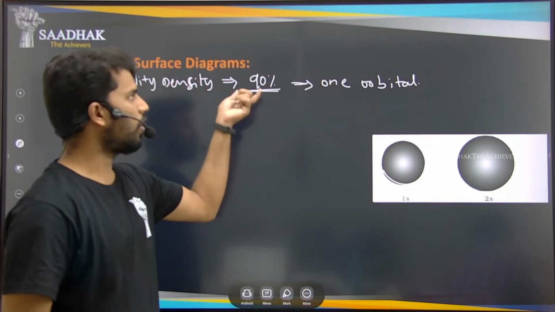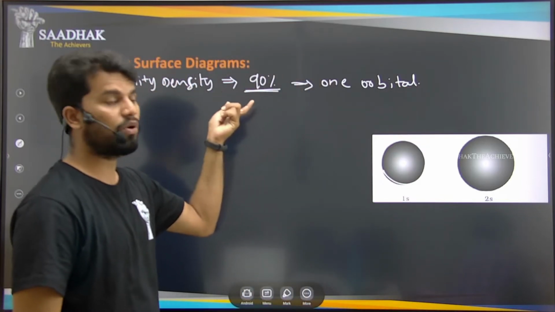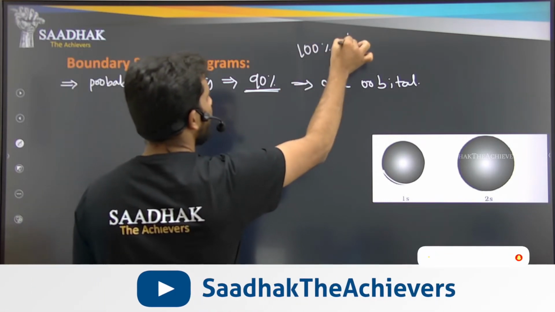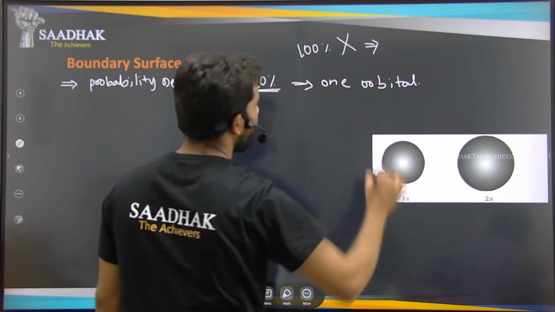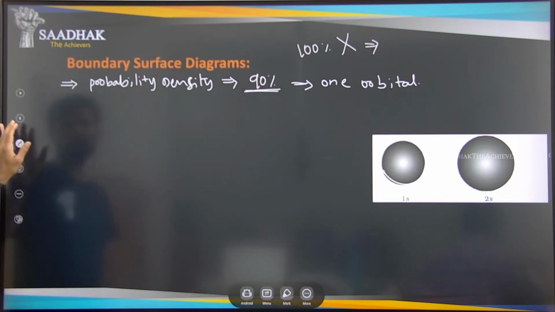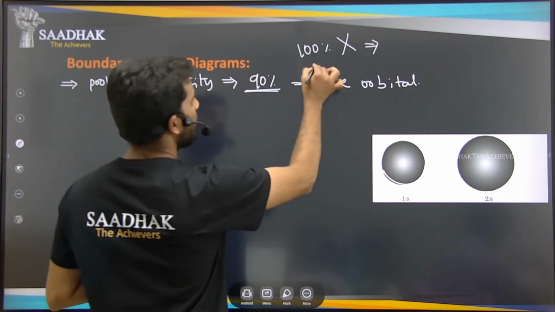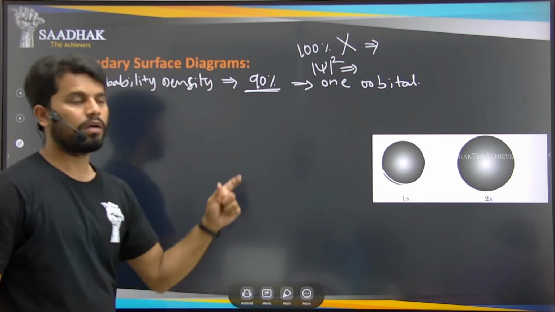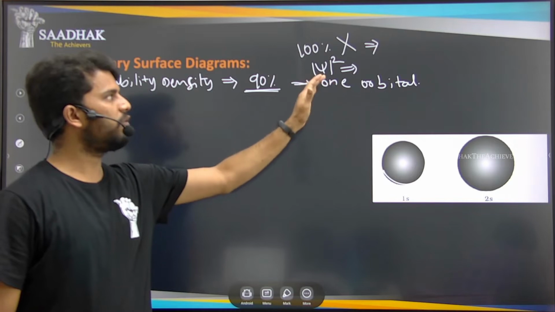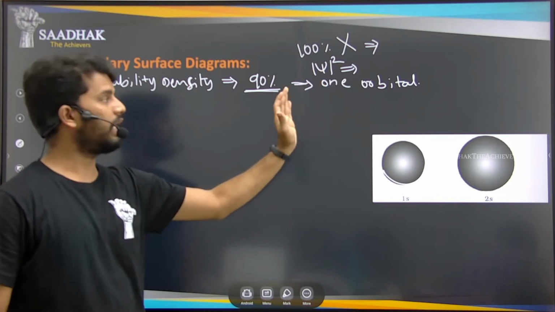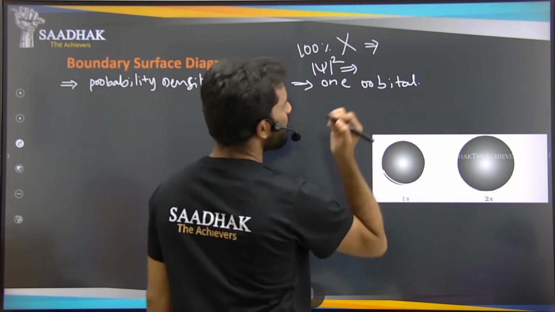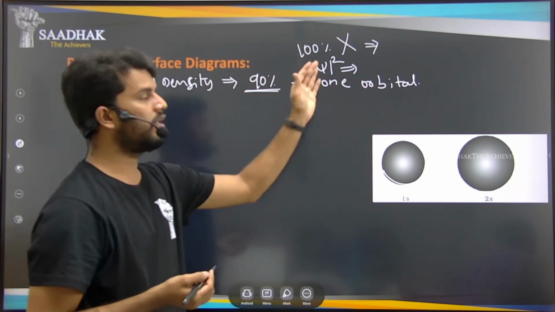So why did we take 90% for this orbital? Because we cannot take 100%. Why? Because we know that the chi-square function has a minimum value, it won't become zero ultimately, right? It has a fixed value, whatever may be the small value, but we are not getting the zero value here.